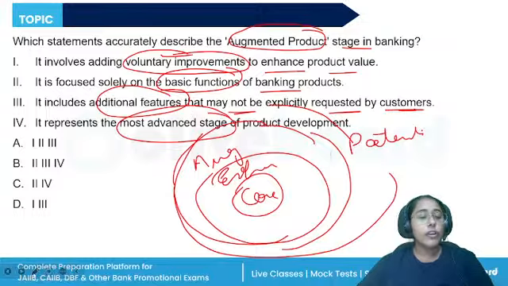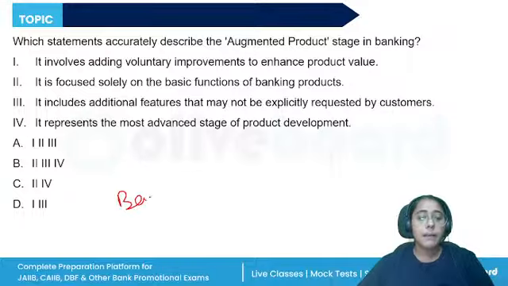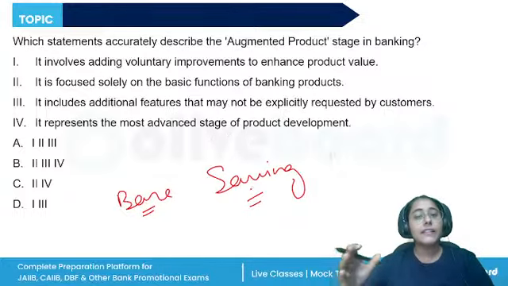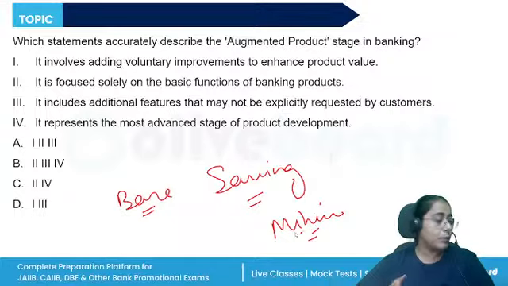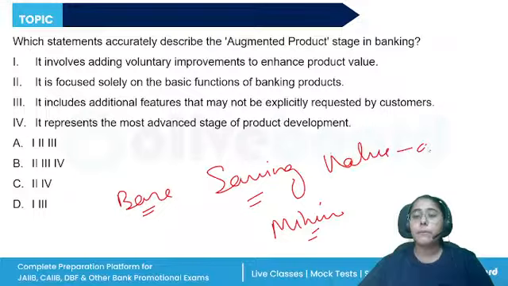See, when we are talking about the base product, the basic generic product, it is the core product. The standardized products like a savings bank account. Expected product is something that the customer expects, their minimum purchase criteria. Like along with the savings bank account, the customer would want a debit card or a credit card. They would want periodic updation of their passbooks, a checkbook. These are expected product.